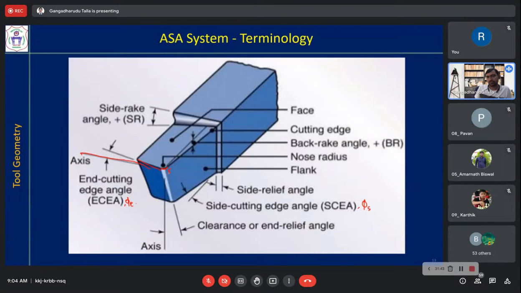Now when you talk about gamma y, back rake angle, it is this. I am removing the top view related things to avoid confusion. So cutting edge is going down in this way. So if you take a horizontal plane, pi r plane, the angle between these two here is back rake angle gamma y.